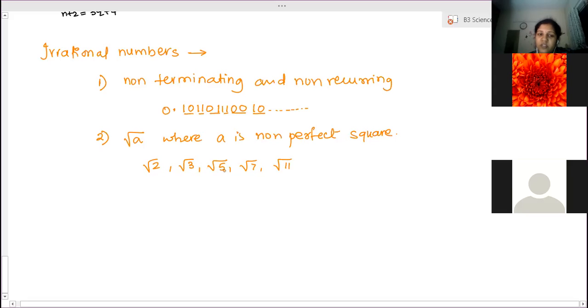So root 2, root 3, root 5, root 7, root 11. So these are all non-perfect squares. 2, 3, 5, 7 and 11 are non-perfect squares. So square roots of all these numbers are also of this form. If we try to find the decimal value of all these, you will get non-terminating and non-recurring. Therefore, all these numbers are also considered as irrational numbers. Clear the 2 criteria?